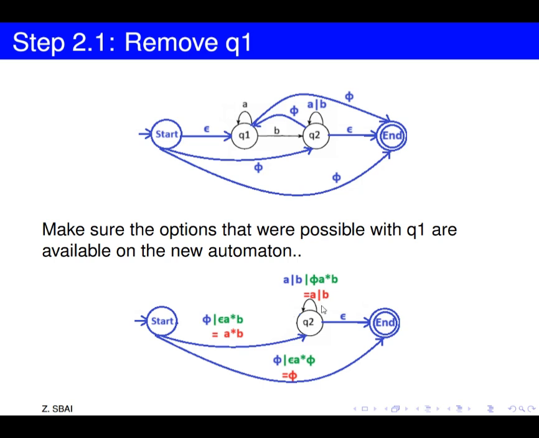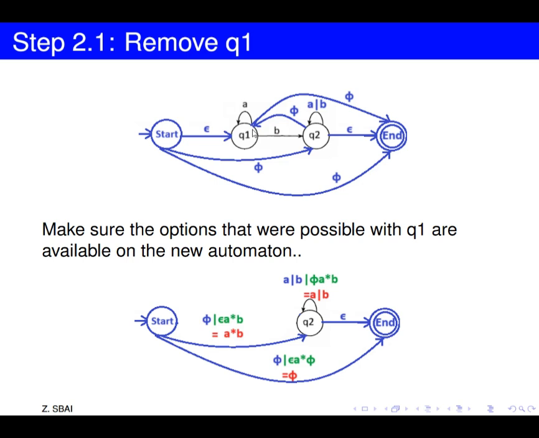Now let's take the self loop on Q2. We will write here A or B, since the original arc from Q2 to Q2 is A or B, and we'll write down here or, and write what will be the regular expression if we go to Q2 through the state Q1.